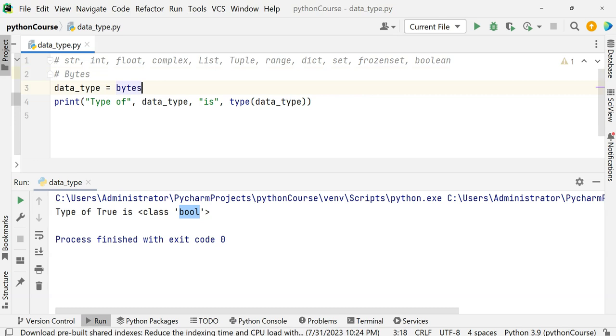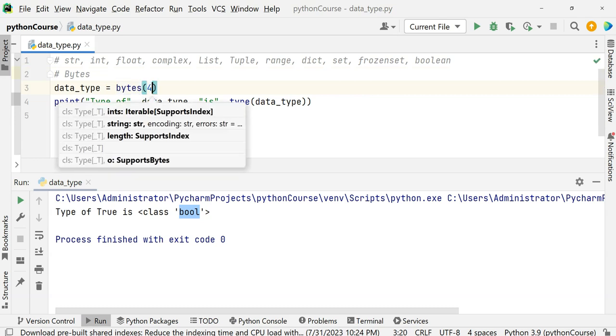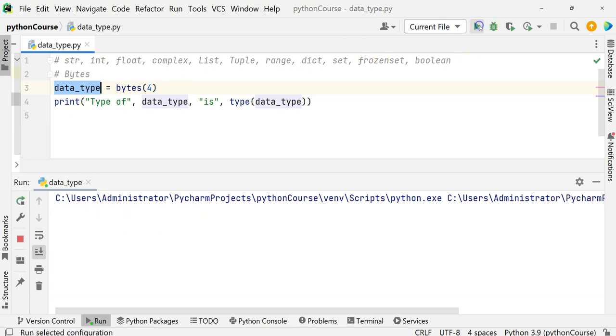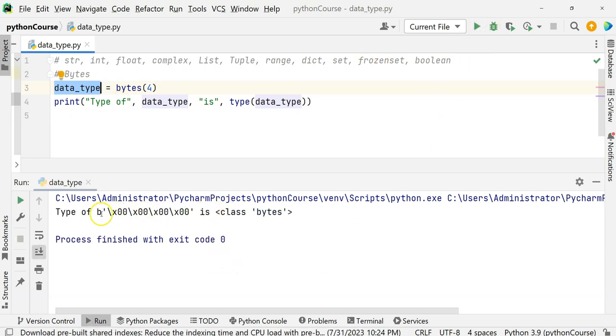If you provide it like this, it will return an array of 4 bytes where you can store data in terms of bytes. We'll see in more detail what exactly it is. See, these are the 1 byte, 2, 3 and 4 bytes. So this is an array of 4 bytes with empty values, and this is of the class bytes.